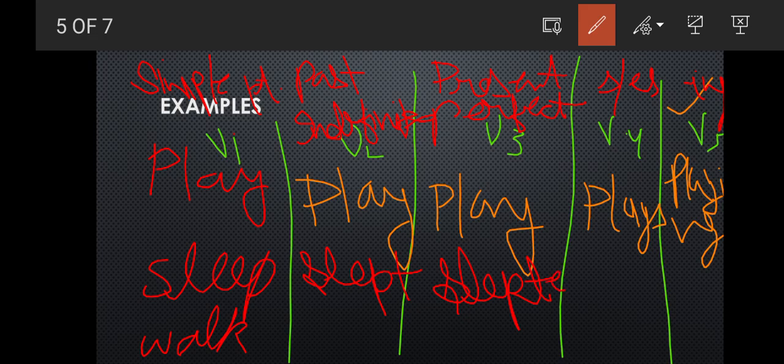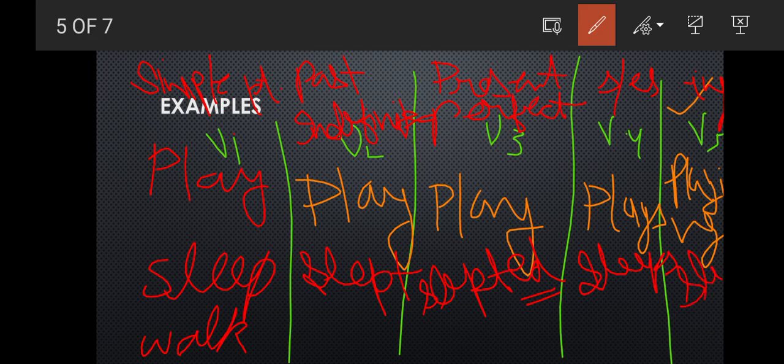Some words you have to add ed as well. For the B4 we'll see sleeps. Then for the B5, sleeping.